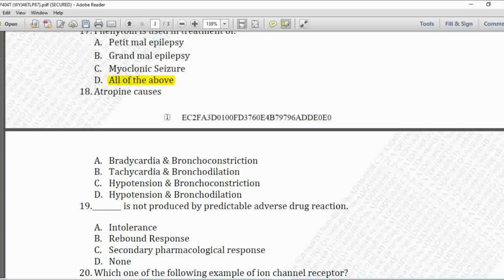Next MCQ, atropine causes option A is bradycardia and bronchoconstriction, B is tachycardia and bronchodilation, C is hypotension and bronchoconstriction, D is hypotension and bronchodilation. So here atropine causes option number B, that is tachycardia and bronchodilation.